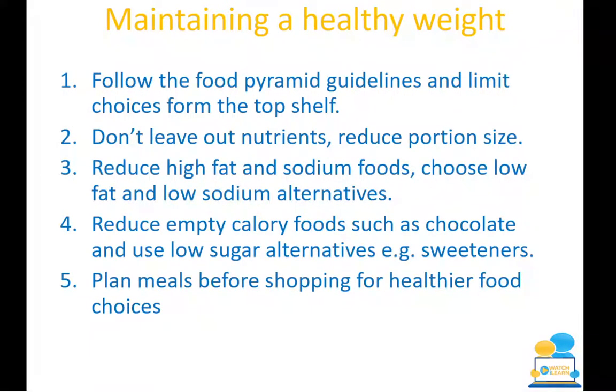You should plan meals before you're shopping for healthier food choices. So if you go shopping and you are hungry, it's more likely that you're going to get more convenience food, the likes of your pre-made pizzas, the likes of your sausage rolls. You're going to buy stuff that you don't need. You're going to pick up packs of biscuits, and these are all going to contribute to poor weight. And if you plan your meals, you'll know exactly what you need. So this would be referring back to the meal planning guidelines, which again is really important, not just for this chapter, but all of the chapters.